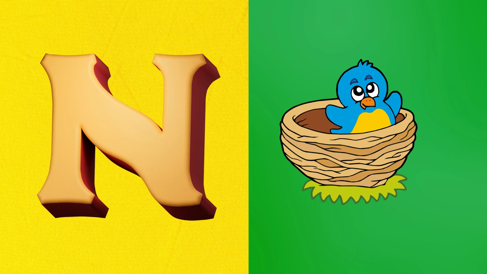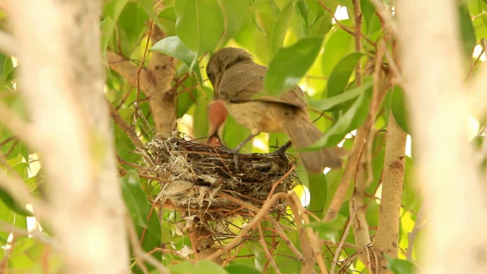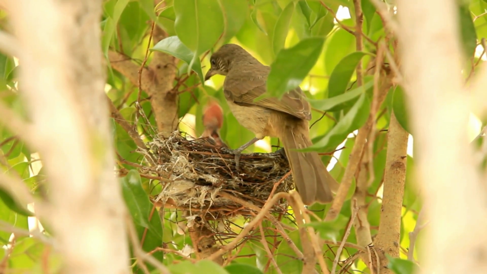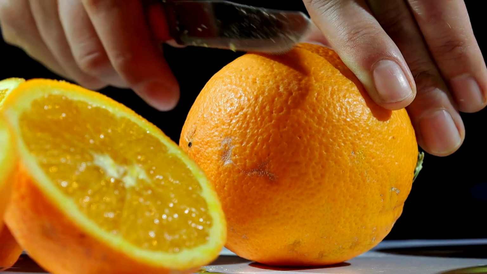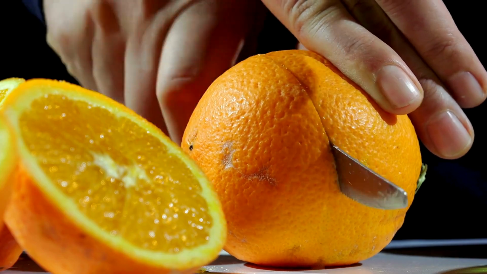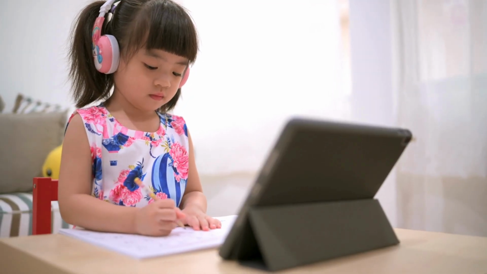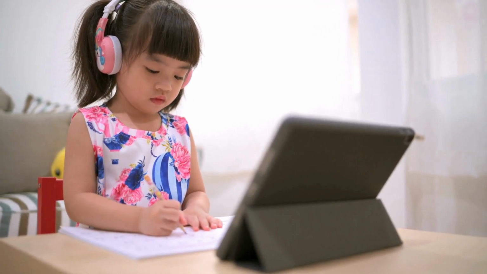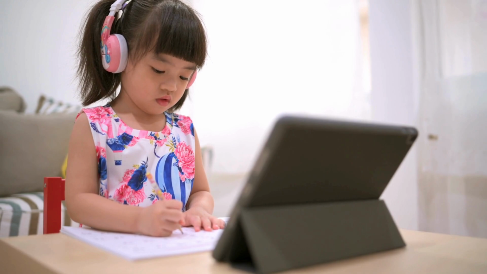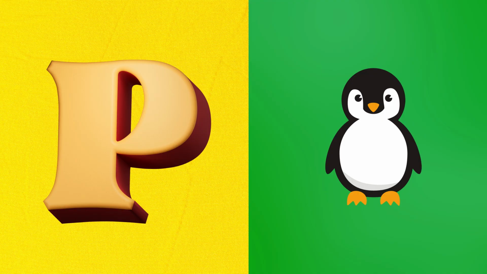N is for nest. Baby bird chirps in a nest. O is for orange. Kids enjoy carnival clubs. Penguin waddles and slides.